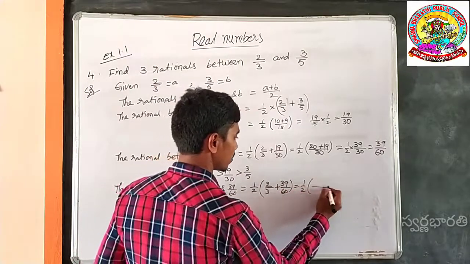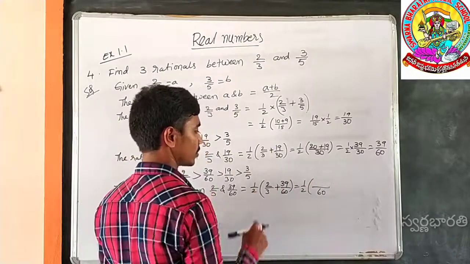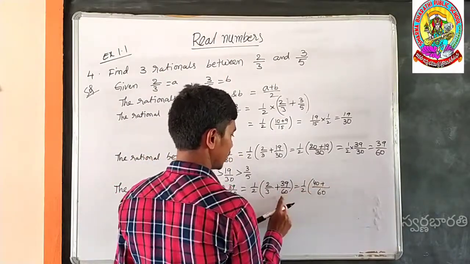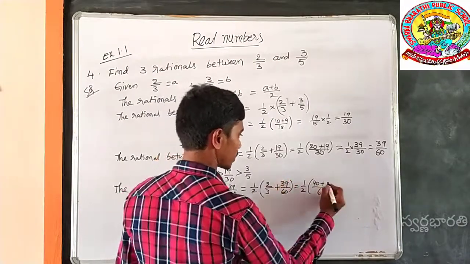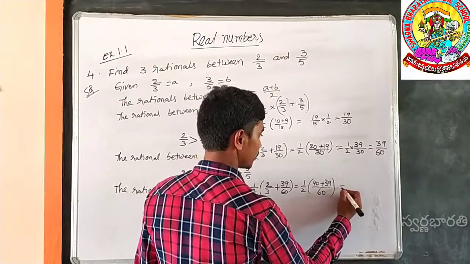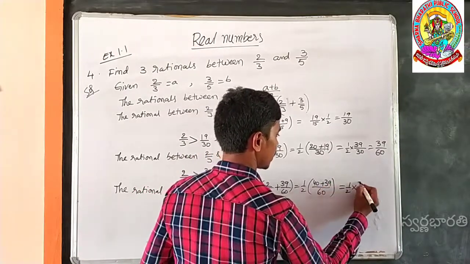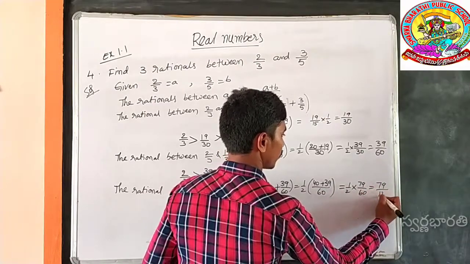The LCM is 60. In the third table, 60 gets 20 times, 20 2s are 40, plus in 60 cancels by 1 time, 1 39s are 39, which is equal to 1 by 2 into 40 plus 39, 79 by 60, which is equal to 79 by 120.